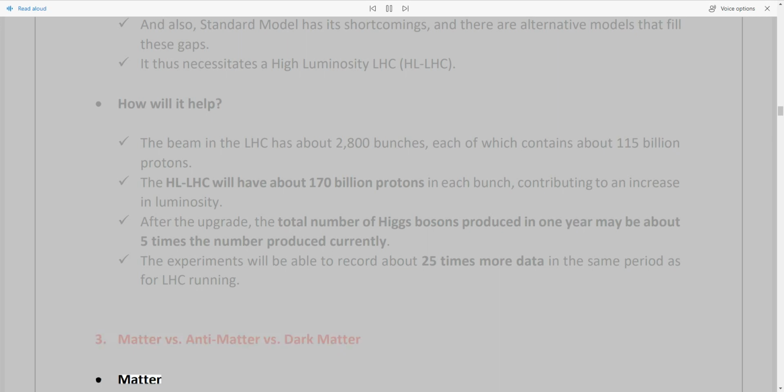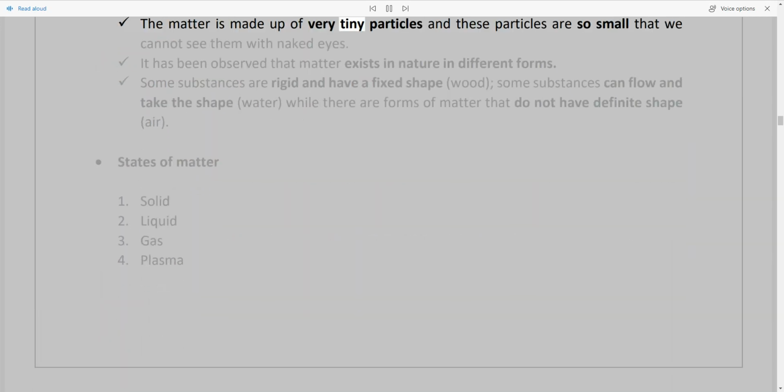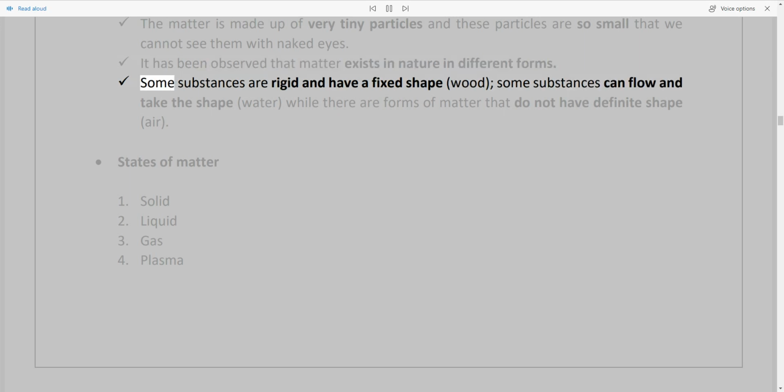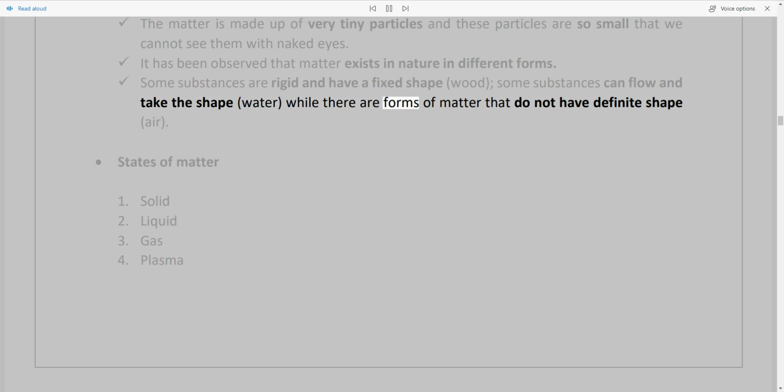Matter. Matter is made up of very tiny particles, and these particles are so small that we cannot see them with naked eyes. It has been observed that matter exists in nature in different forms. Some substances are rigid and have a fixed shape, wood. Some substances can flow and take the shape of their container, water, while there are forms of matter that do not have a definite shape, air. States of matter.